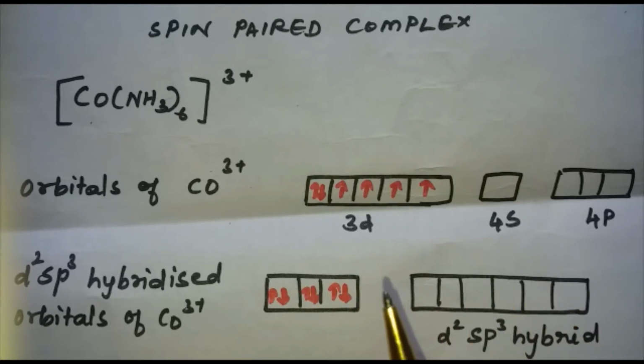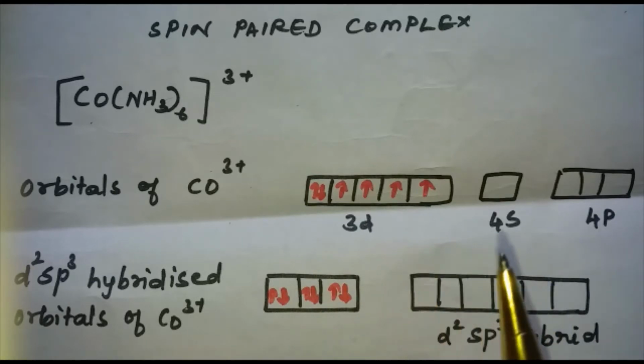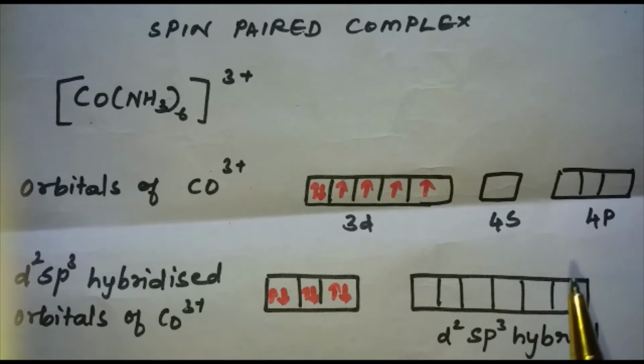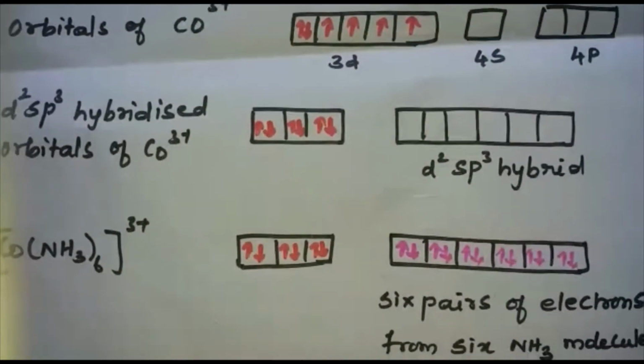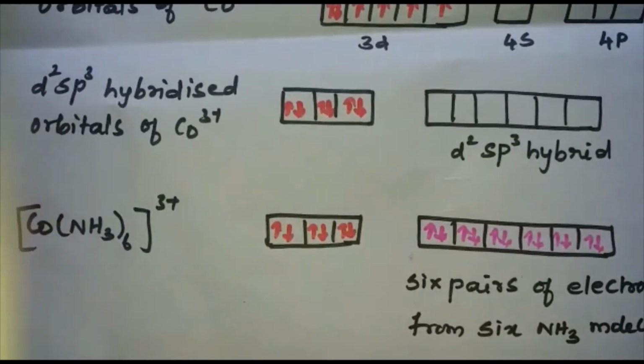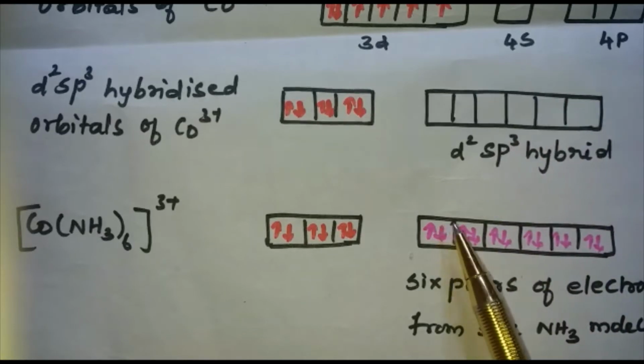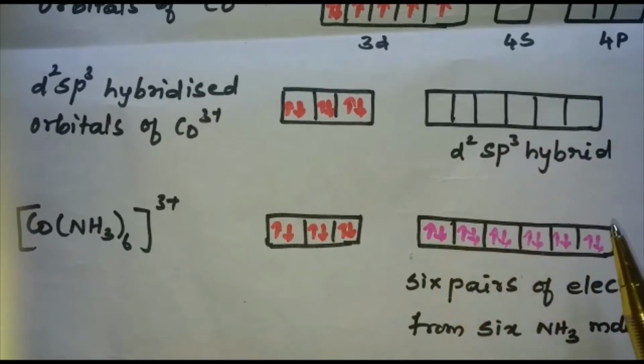So this complex has an octahedral geometry, and it is found to be diamagnetic in nature. This is because of the absence of unpaired electrons. In the formation of this complex, 6 pairs of electrons, one from each NH3 molecule, are donated, in d2sp3 hybridization.